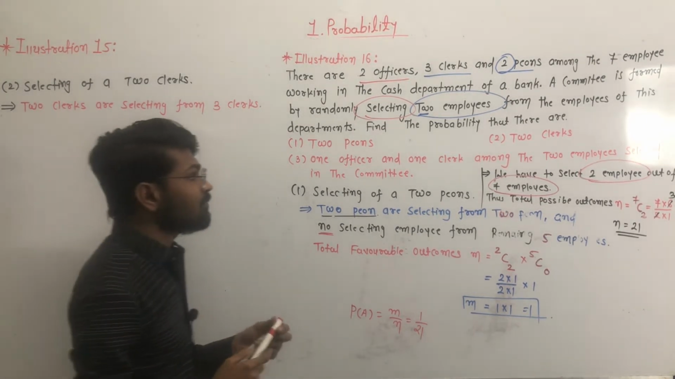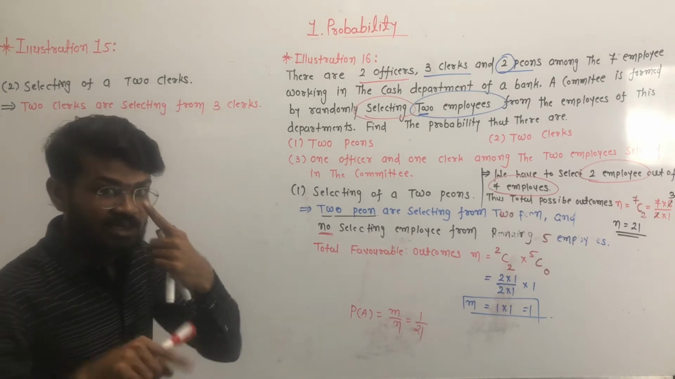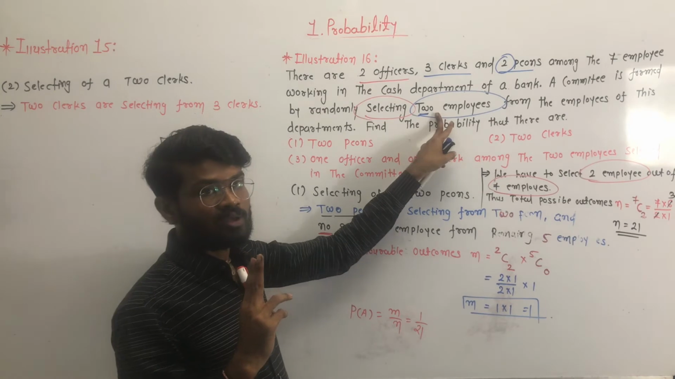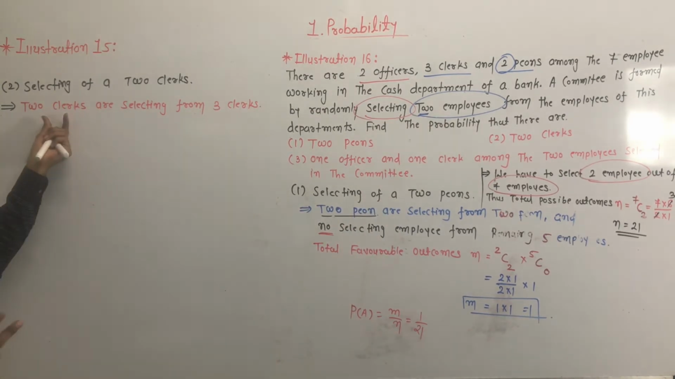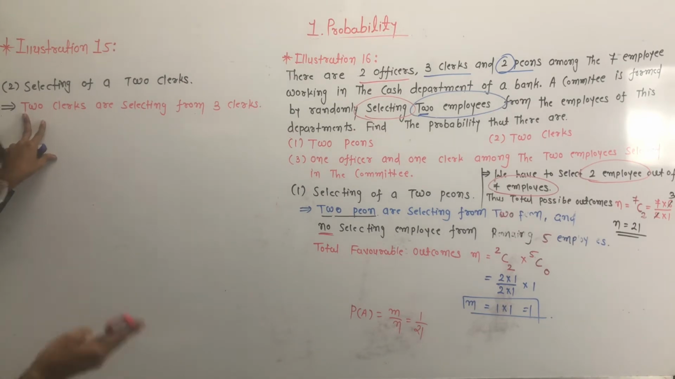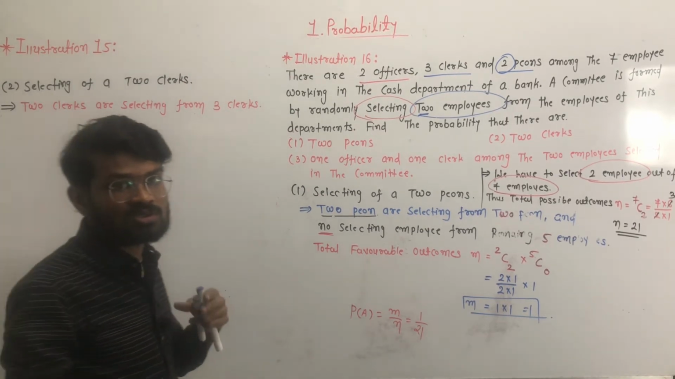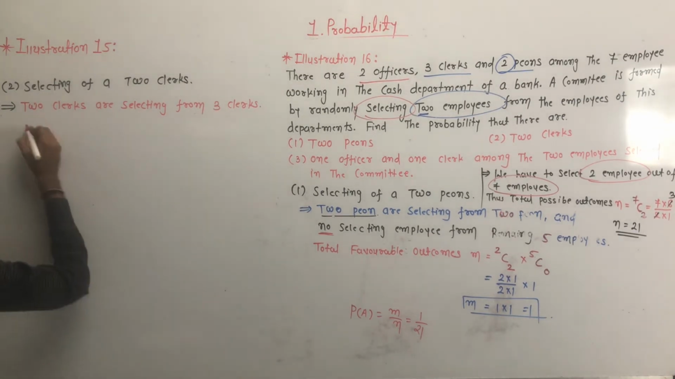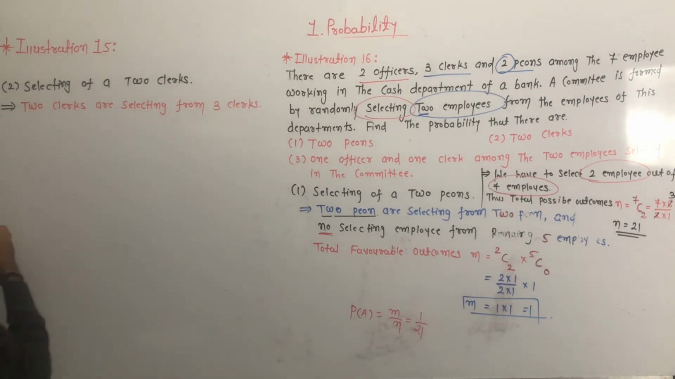Now do we have to select any other employee? No, because we need only 2 employees, and these 2 employees are selected from the clerks. The 2 clerks are already selected. So now we have no selection of the employee.